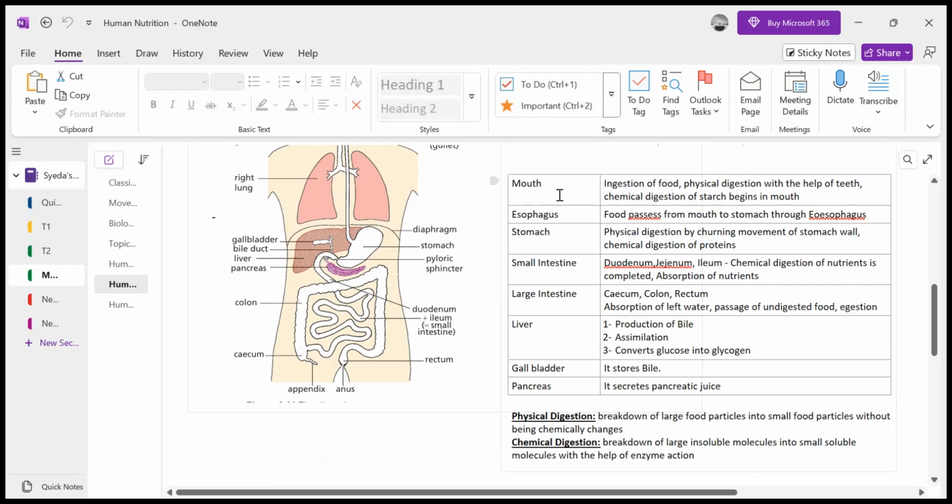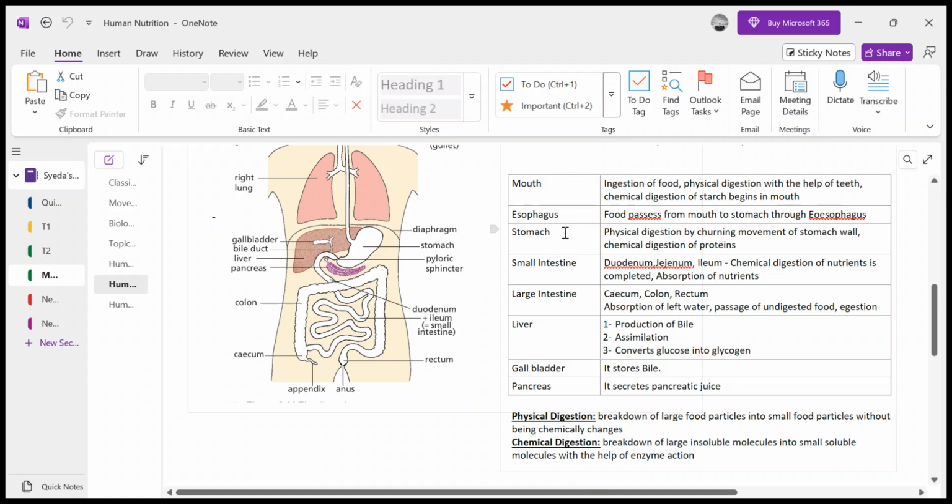Now the function of the mouth is the ingestion of food, physical digestion with the help of teeth, and chemical digestion of starch begins in the mouth. Regarding the esophagus, this food tube is where the food passes from the mouth to the stomach with the help of peristalsis. And what is peristalsis? We will study it.